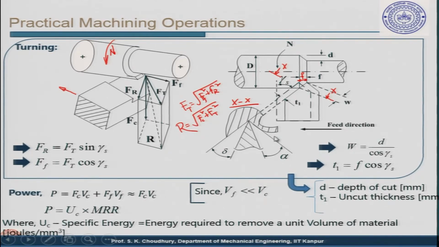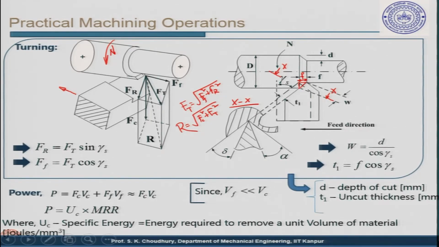So, these are the angles that I have shown you earlier also. Now, for the geometrical parameters from the triangles, let us say W, which is the width of cut, is equal to d by cos of gamma s. This, in fact, I already told you earlier. You can find this out from this triangle. All right.